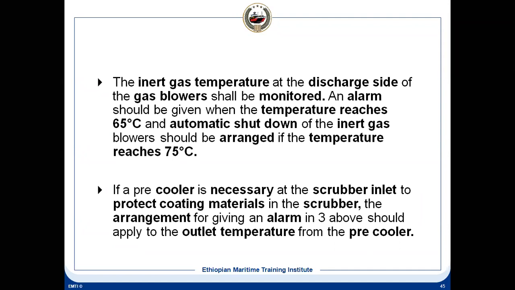Whatever remaining carryover is going to the blower from the scrubber, the water carryover, that gets separated there because of centrifugal action, and then that gets collected in the casing, and the casing has a drain, and there is a loop seal. Loop seal we have seen in the air condition, it is the same loop seal. It means the water is continuously coming out from there because water will get separated there. Then the cooler, the scrubber inlet, as I told you, if there is a cooler, then that temperature has to be monitored.